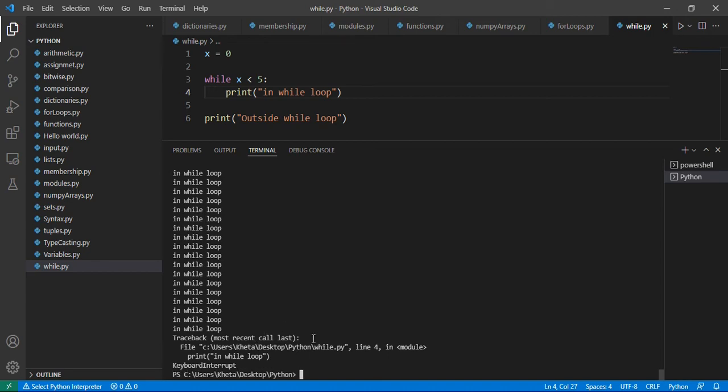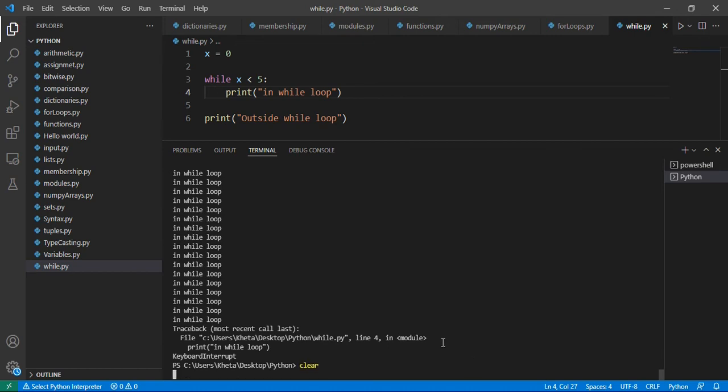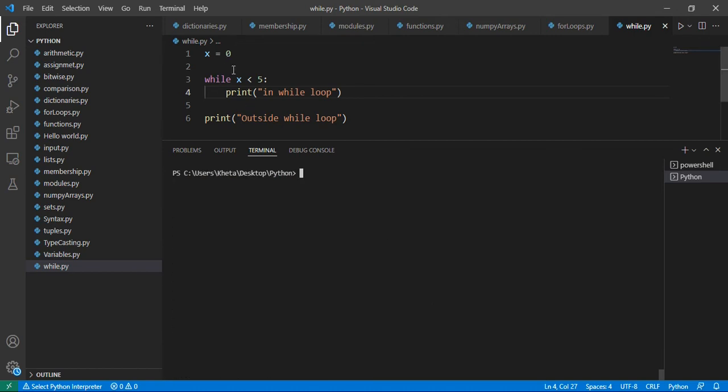And now it's out of there, right? If you look at this, we can even scroll up. It was just going to print this forever. I'm basically scrolling up, even though it doesn't look like it. If you look on the right, I'm actually scrolling down, scrolling up. So it will just print in while loop forever. That is not what we want. We want to eventually leave the while loop.